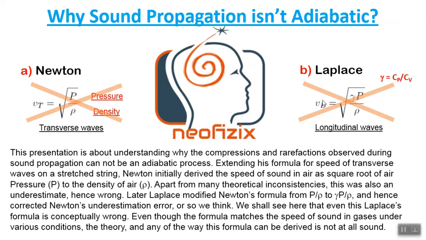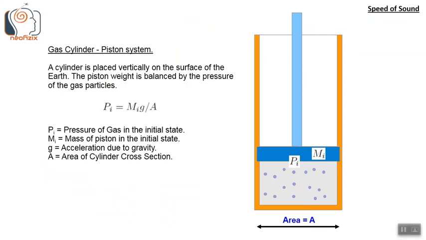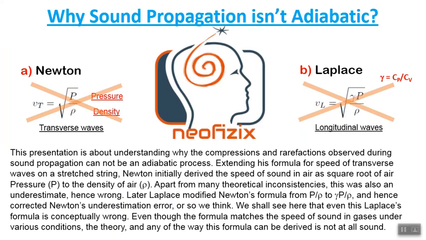Here we shall see that even Laplace's formula is conceptually a wrong way of looking at the speed of sound, even though the formula matches the speed of sound in gases under various conditions. The theory used to derive this formula is not at all sound. Since it is based on the assumption of adiabatic processes, let us take a closer look at those adiabatic processes.